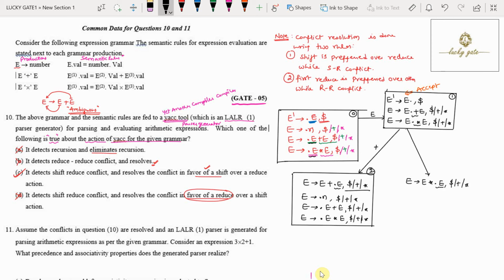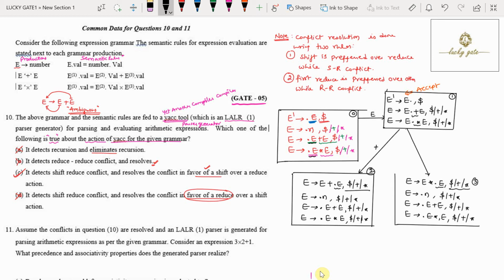Because dot E is there, we have to add E productions, that is E tends to dot number, E tends to dot E plus E, E tends to dot E star E. For all of them, what will be the lookaheads? What E follows, that is dollar, plus and star. These are the closure set of items for state 3. I am calling this state 3.